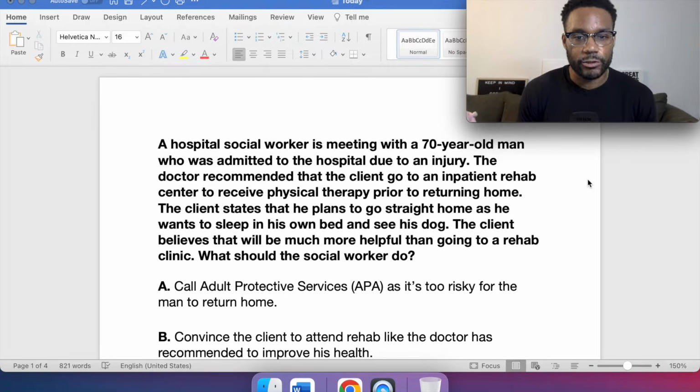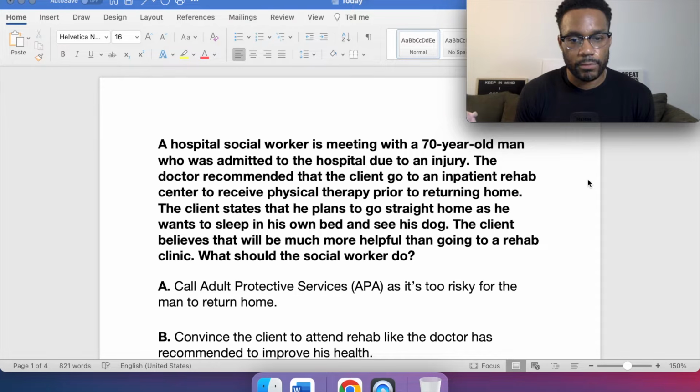A hospital social worker is meeting with a 70-year-old man who was admitted to the hospital due to an injury. The doctor recommended that the client go to an inpatient rehab center to receive physical therapy prior to returning home. The client states that he plans to go straight home as he wants to sleep in his own bed and see his dog. The client believes that will be much more helpful than going to a rehab clinic. What should the social worker do?